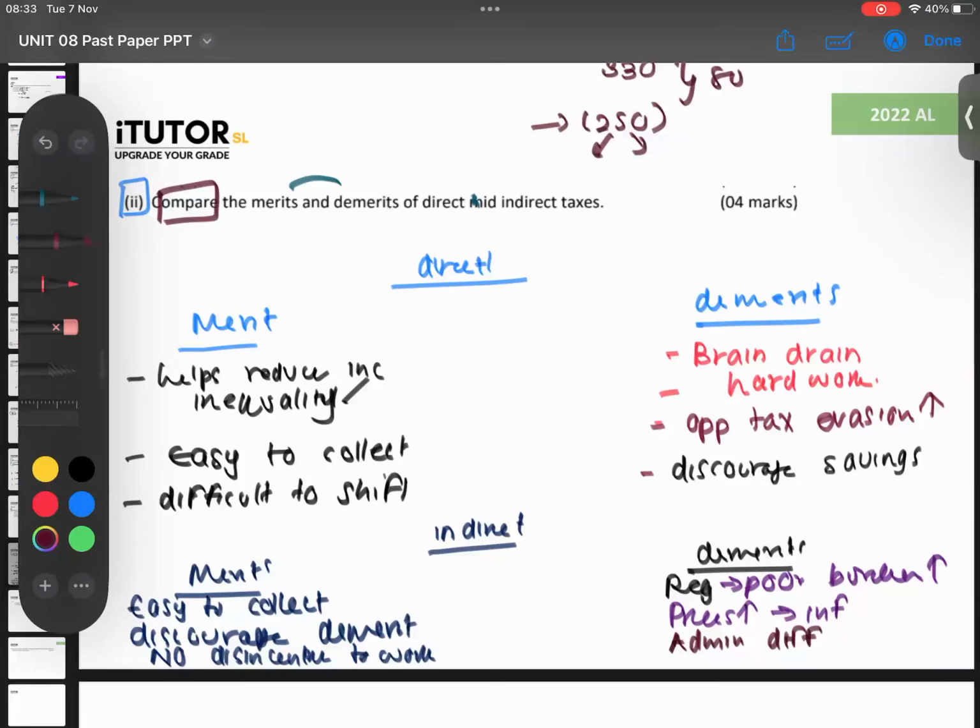Under indirect merits, third point, no disincentive to work. Just because you put an indirect tax, that doesn't act as a disincentive to work. That's what I'm saying. Cost of living increases, yes. So the indirect tax, the inflation part. You can't write cost of living and inflation both separately. You can say prices go up, inflation increases, that will increase cost of living.